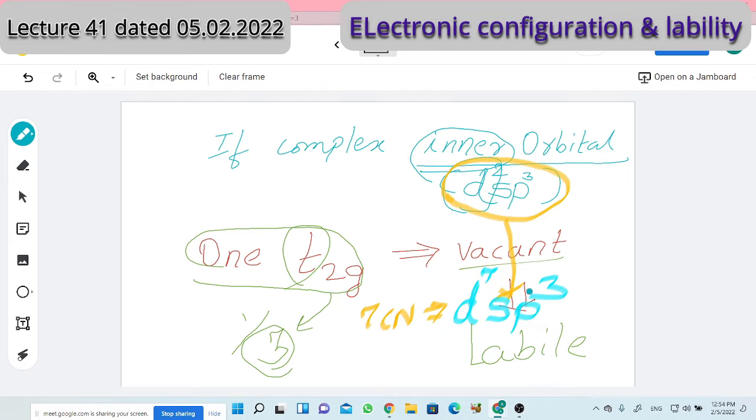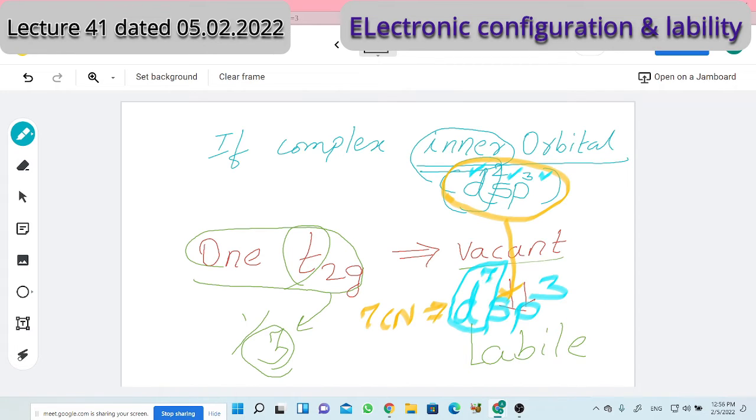What should be the number of d orbitals? I want a 7 coordinate intermediate. How many d orbitals should be there? 6 means what? The d is 2, the s orbital means 1, and 3 p orbitals. 2 plus 1 plus 3 means 6. I want 7 here. I want only the number for d orbitals. d3.